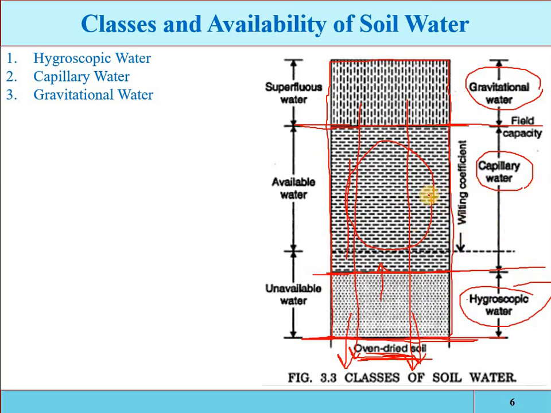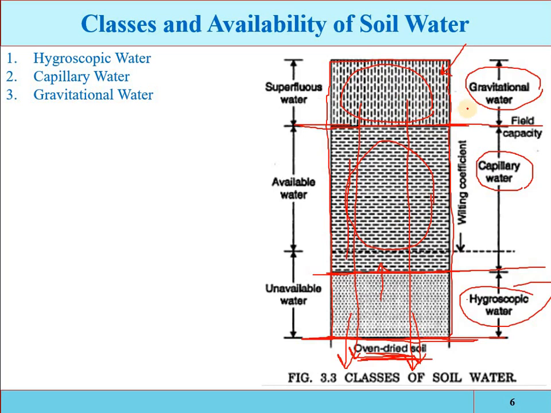Add the moisture content up to the level beyond which drainage will start, that is called the capillary water. Now you can add more water, but that water will not remain in the sample, it will be drained out. At this level the soil is not completely saturated. There is a possibility of adding some more water, but that water will not be retained in the pore spaces of the soil sample, it will be drained out. So that is called the gravitational water.